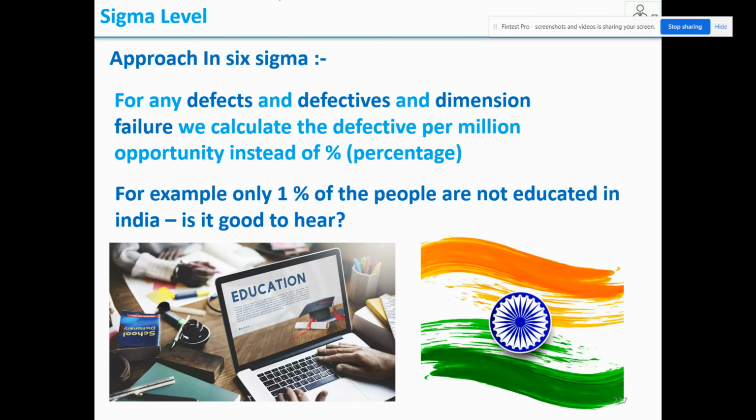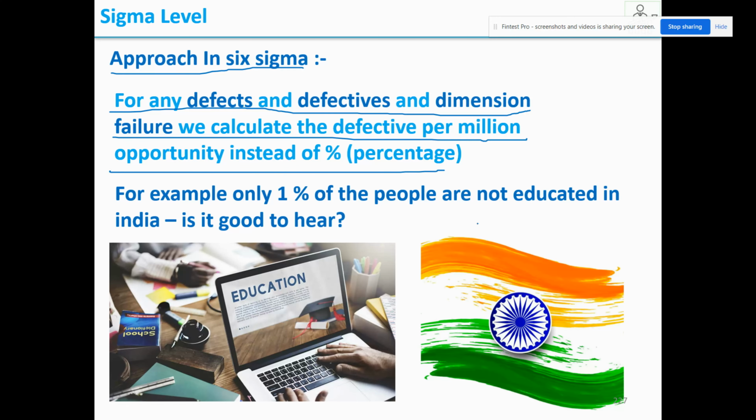Now, the approach in Six Sigma. For any defects, defectives and dimension failure, we calculate the defective per million opportunity instead of percentage. Say for example, there is a product with a light dent mark. It is a defect. A light scratch mark is a defect, and it is acceptable. When the non-conformance is acceptable, it is called a defect.